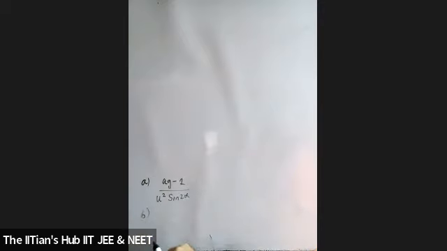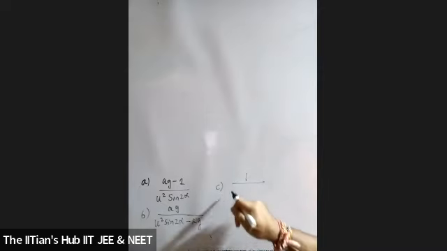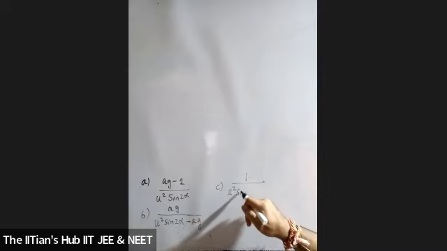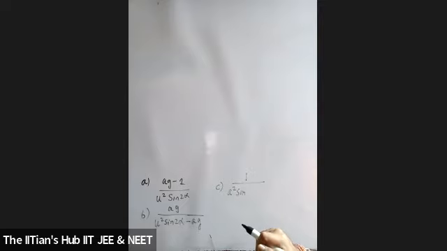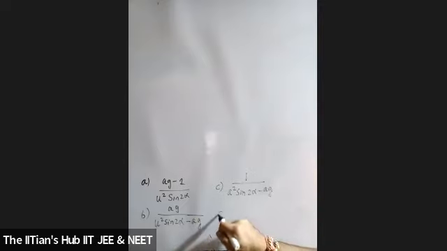Option B, AG upon U square sine 2 alpha minus AG. Option C, 1 upon A square sine 2 alpha minus AG.